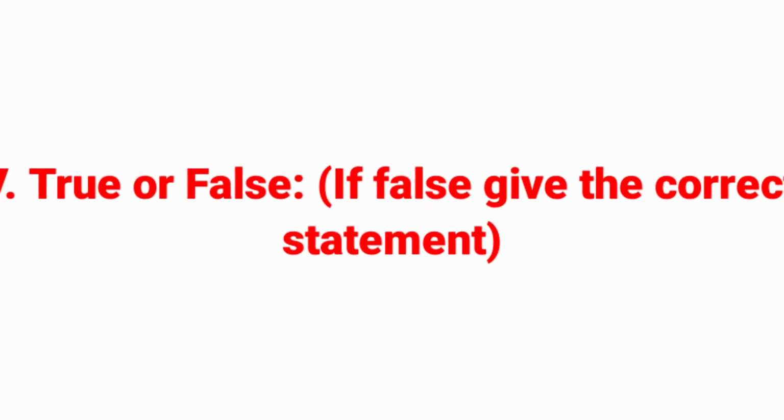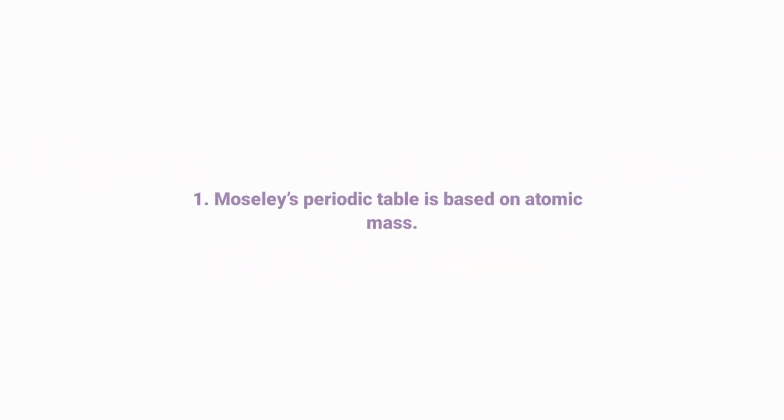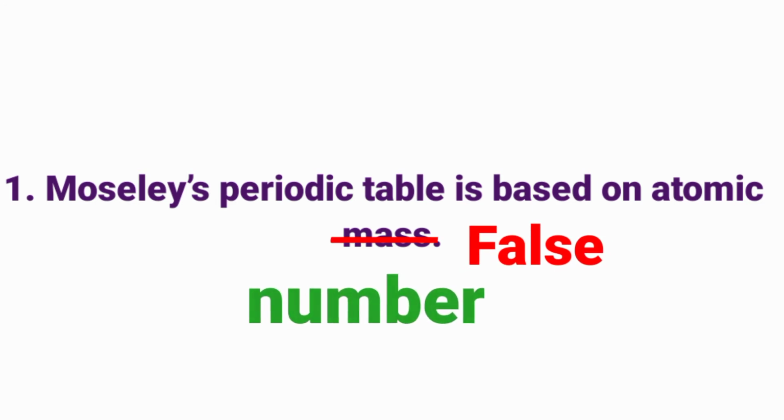True or false? If false, give the correct statement. Moseley's periodic table is based on atomic mass. Answer: false. Not atomic mass, atomic number. Moseley's periodic table is based on atomic number.